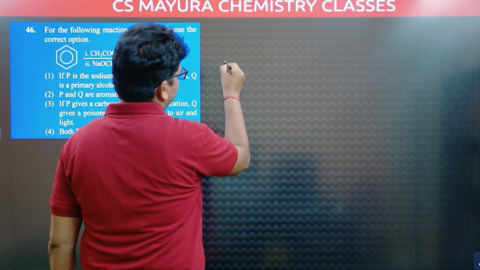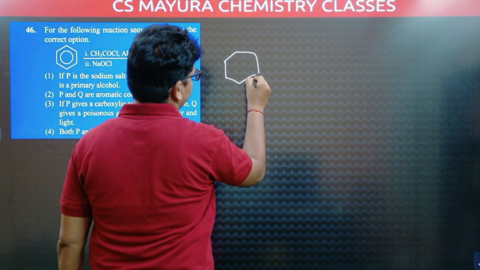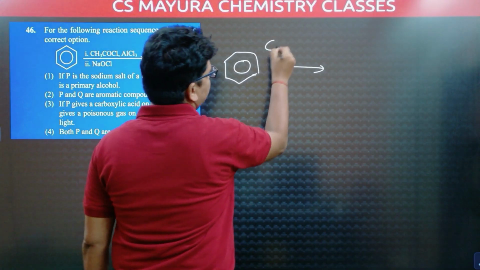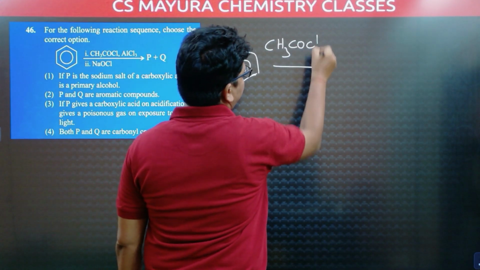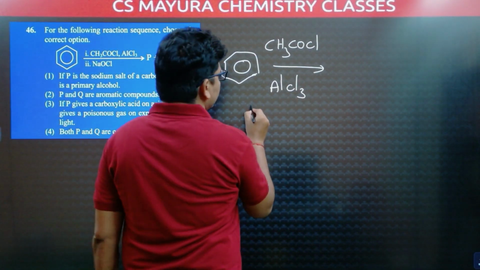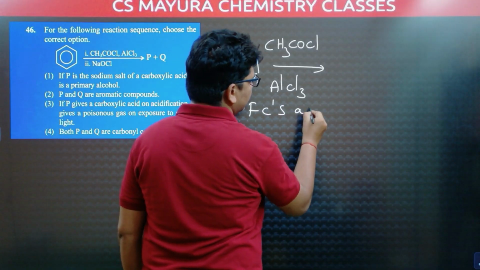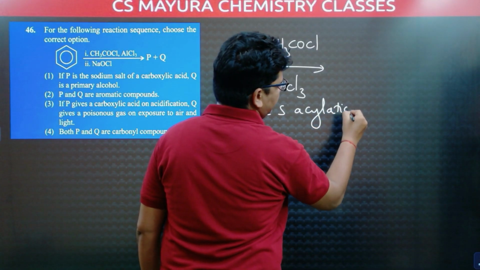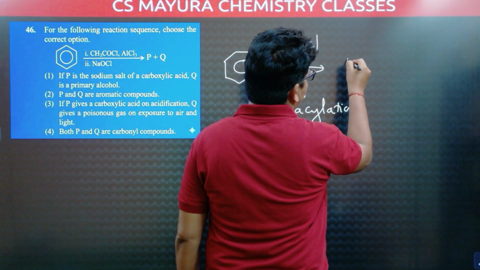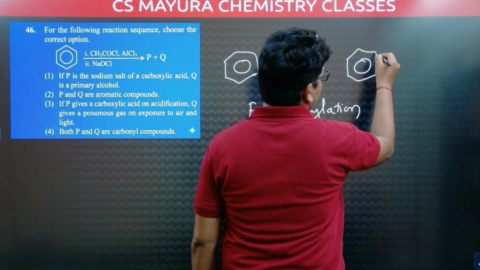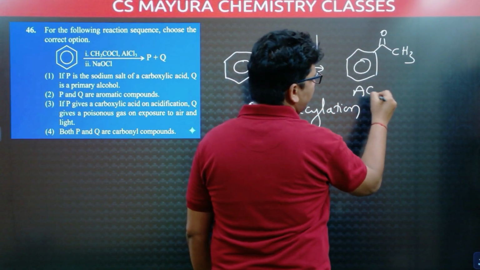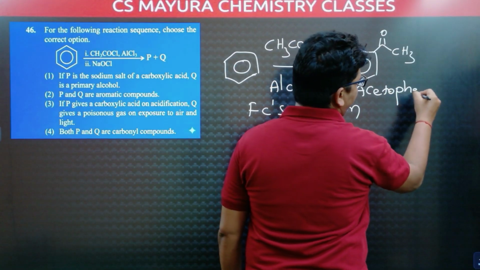Here, benzene is given with acetyl chloride, CH3COCl, in the presence of AlCl3. This reaction is the Friedel-Crafts acylation reaction. In Friedel-Crafts acylation, it produces acetophenone. The name of this compound is acetophenone.